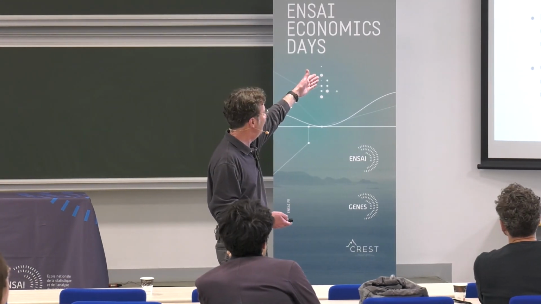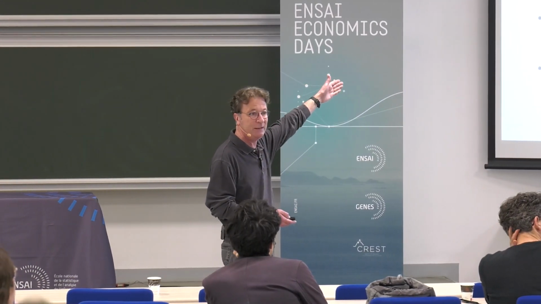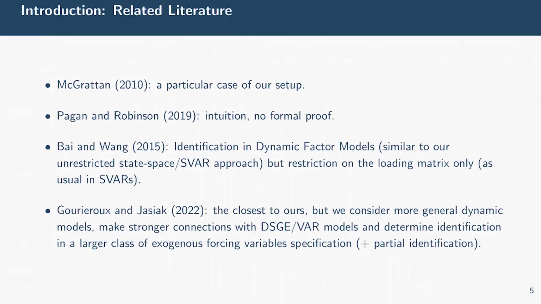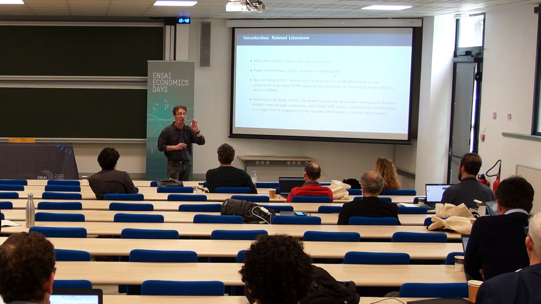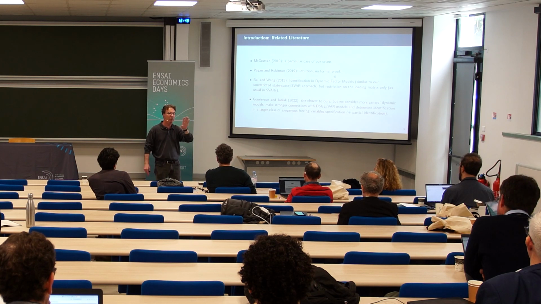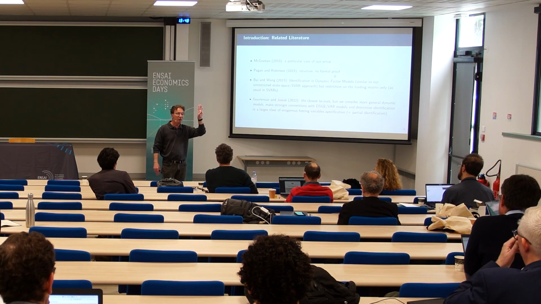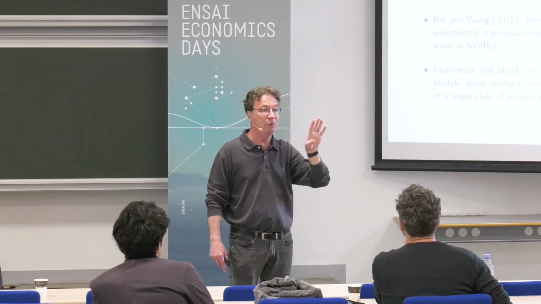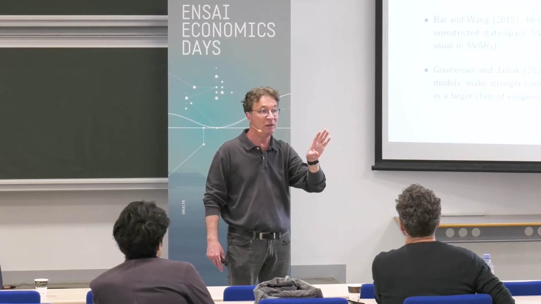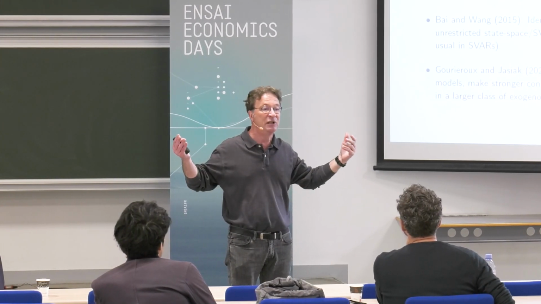No, just very quickly, the first paper that discusses this middle ground between VR and RBC type or DSGE models is Morgantin. To be honest, this is the first one. But she has only very partial results about identification. The model that she used is very special. It is a model with permanent technology shocks and stationary labor wage shocks. So this is not a general DSGE representation.